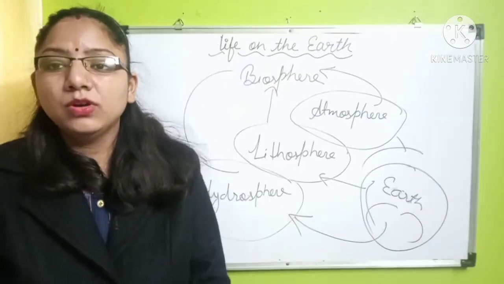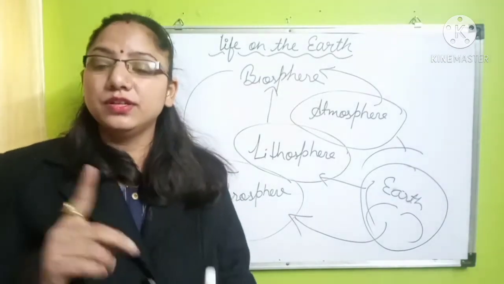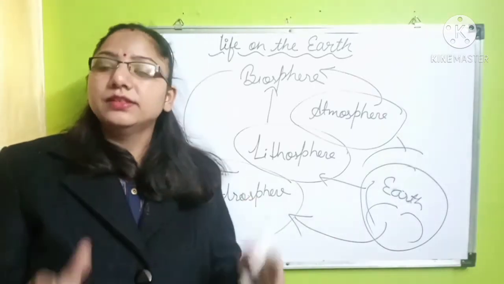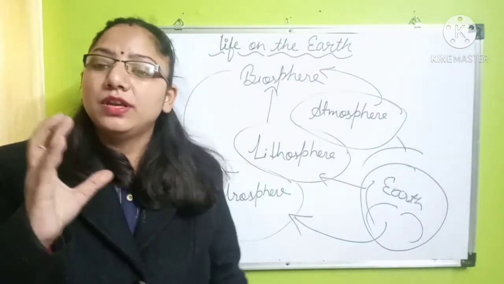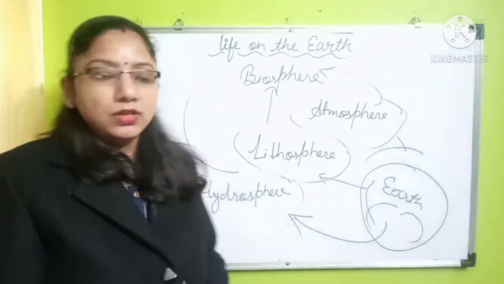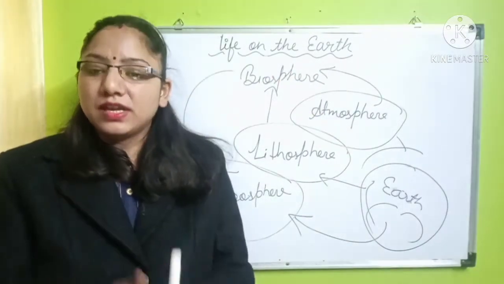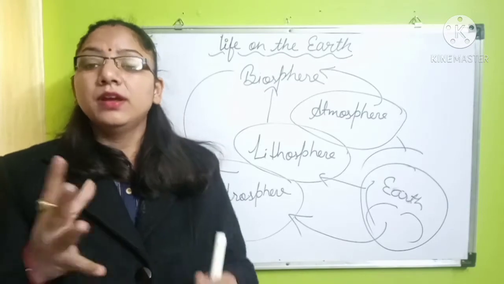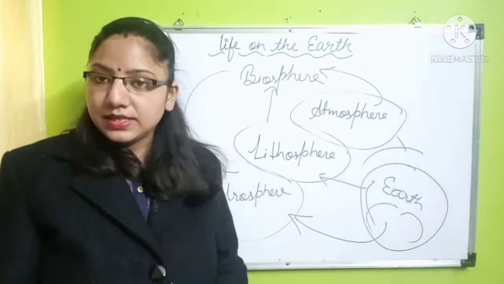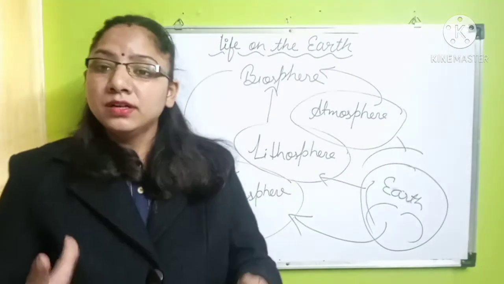Clear? Here all the living organisms are interacting with each other in the lithosphere, atmosphere and the hydrosphere as well. The scientific study of the interaction between organisms and their environment is known as ecology. In other words, we can say the study of all these three things is known as ecology.